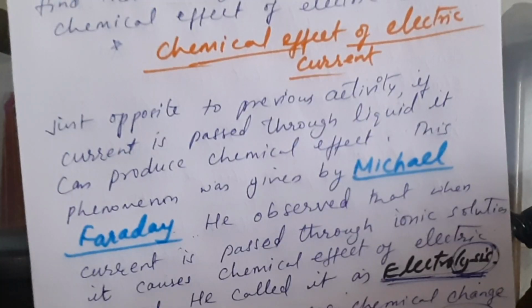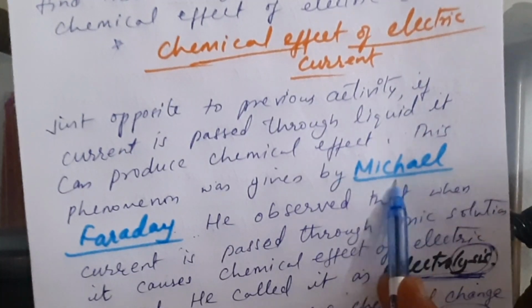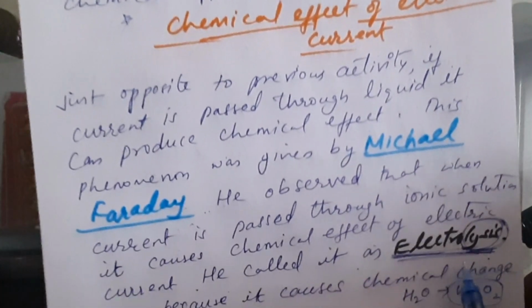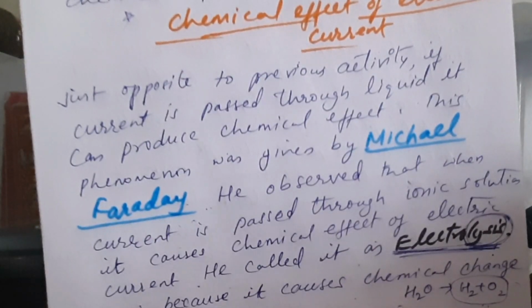Whatever is breaking, we call that electrolysis of that substance. This was given by Michael Faraday. Again, it can be a 1 mark question: electrolysis was introduced by whom? It was given by Faraday. This is because it causes chemical change in the electrolyte.